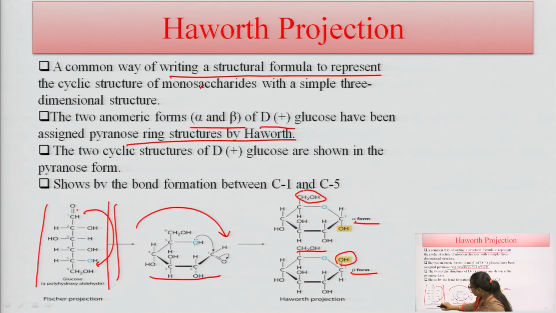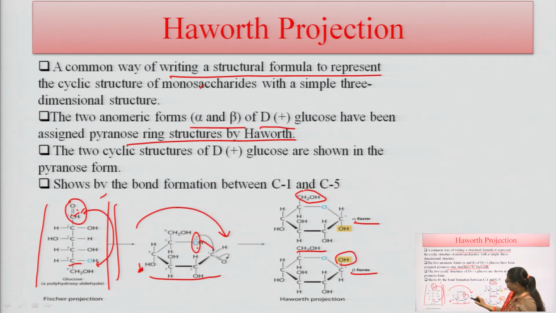Here, when the first carbon of this aldehyde group is reacted or combined with this fifth carbon here, the oxygen of this OH group attached to this carbon atom forms a cycle here, because the oxygen has a lone pair of electrons, and these lone pair electrons are attracted by this carbon here, and this double bond is reacted here, and there is formation of one single bond here. Thus, there is formation of this alpha and beta.